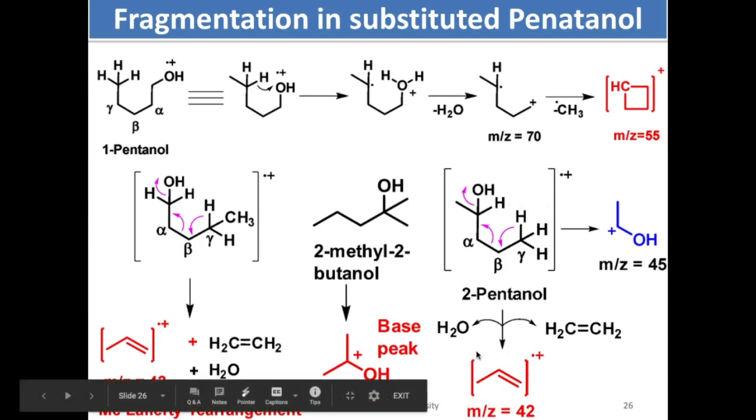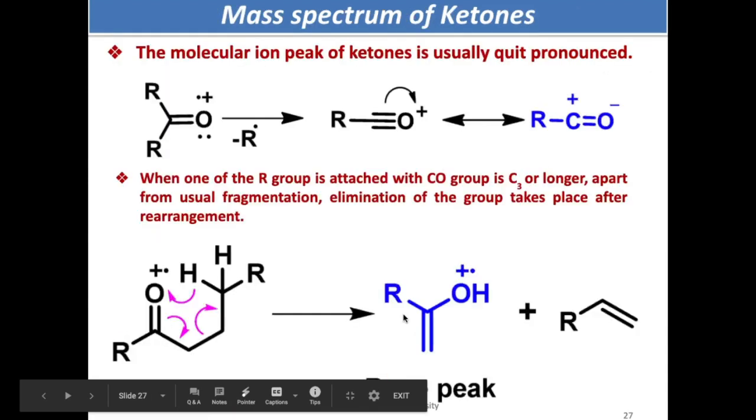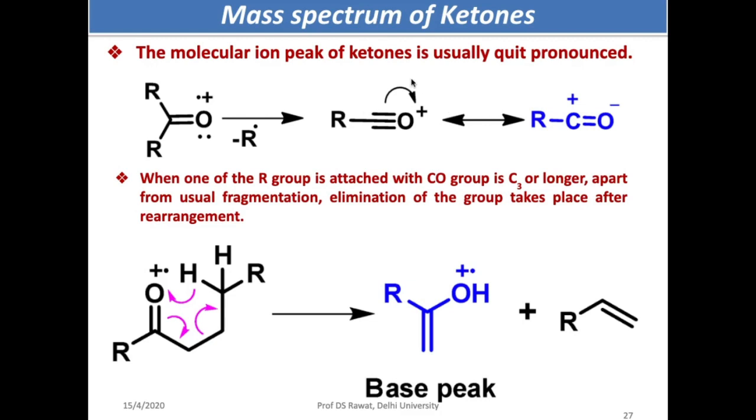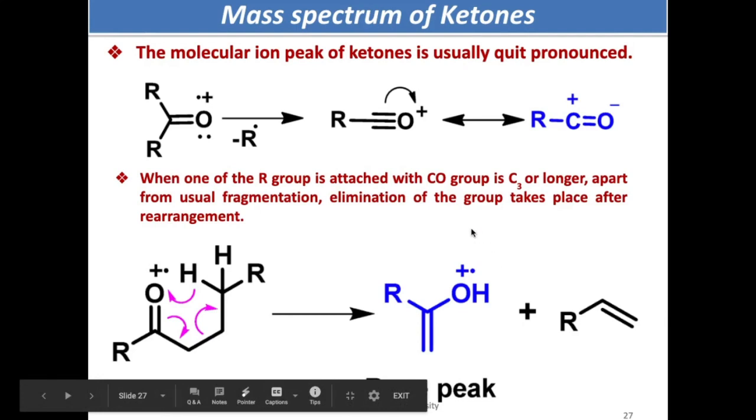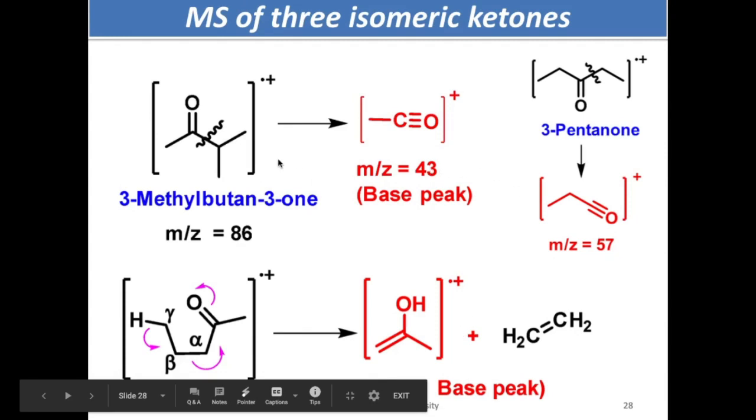Both 1-pentanol and 2-pentanol will give you the same base peak, but 2-methyl-2-butanol will give a base peak at this m/z value. In the case of ketones, as I said, you get this oxonium type of peak, which is most intense. But if you have a gamma hydrogen, it also undergoes McLafferty rearrangement, leading to the formation of these kinds of fragment peaks, which is the base peak in most of the cases.